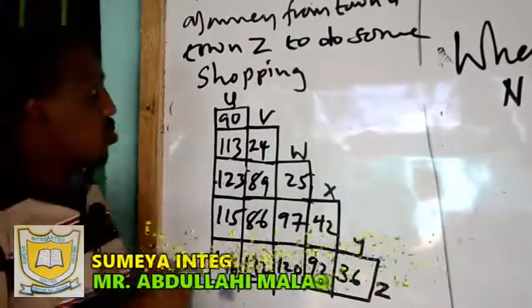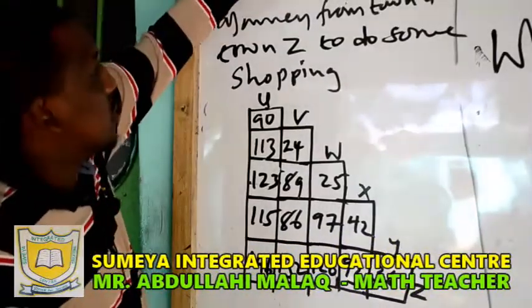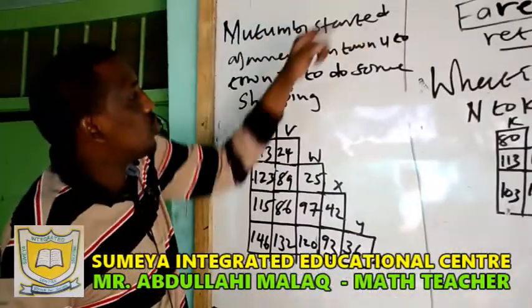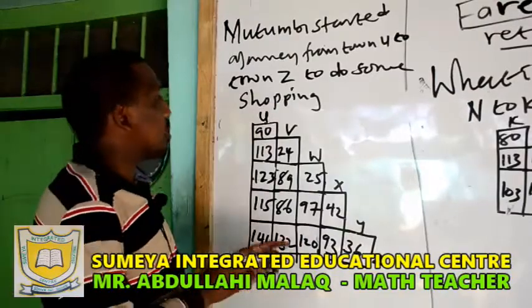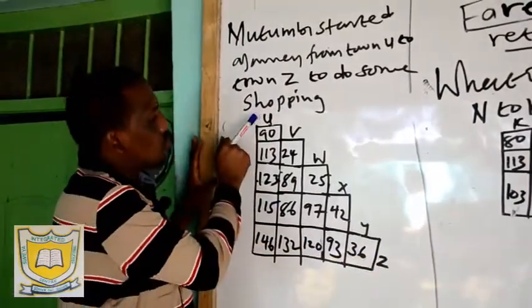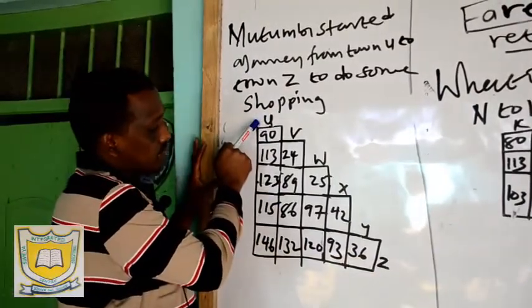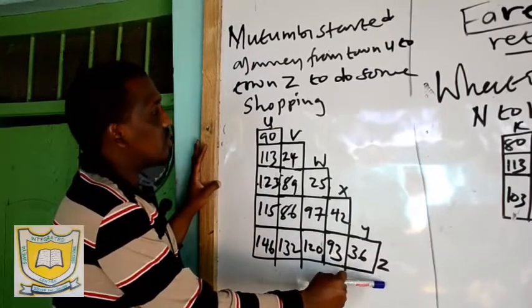So you are told now this person started the journey from town U to town Z to do some shopping, U to Z, the last destination.